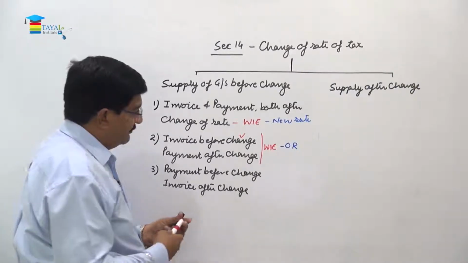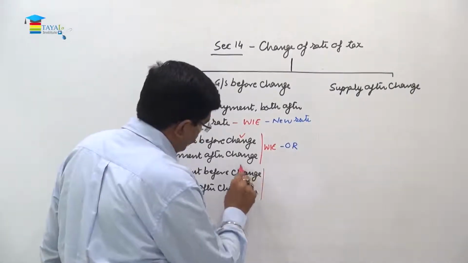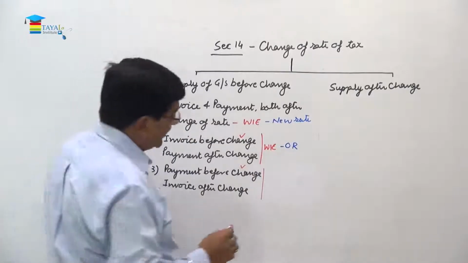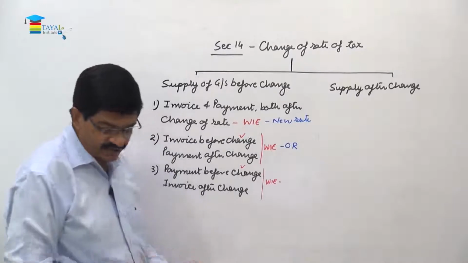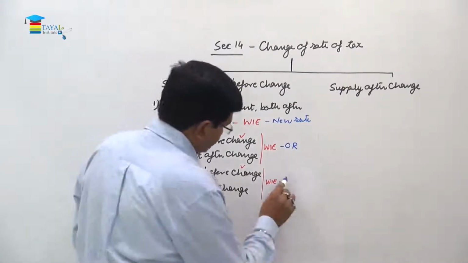Conclusion will remain the same, that is whichever is earlier. Of course this is the earlier, so here we have whichever is earlier, and effectively this will be the old rate.